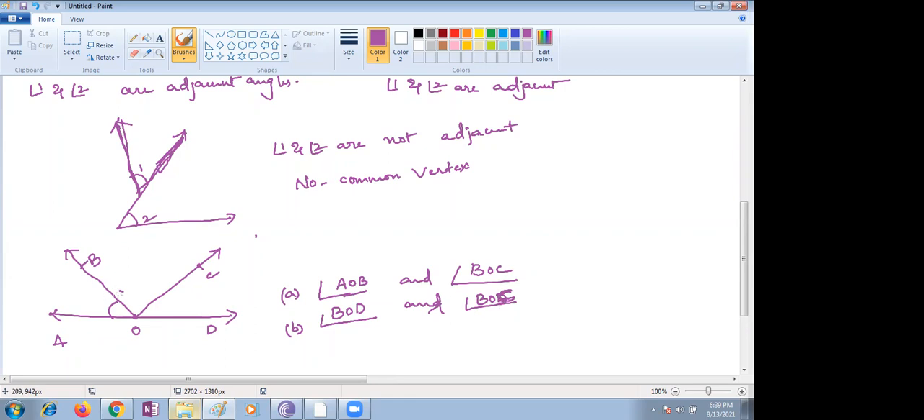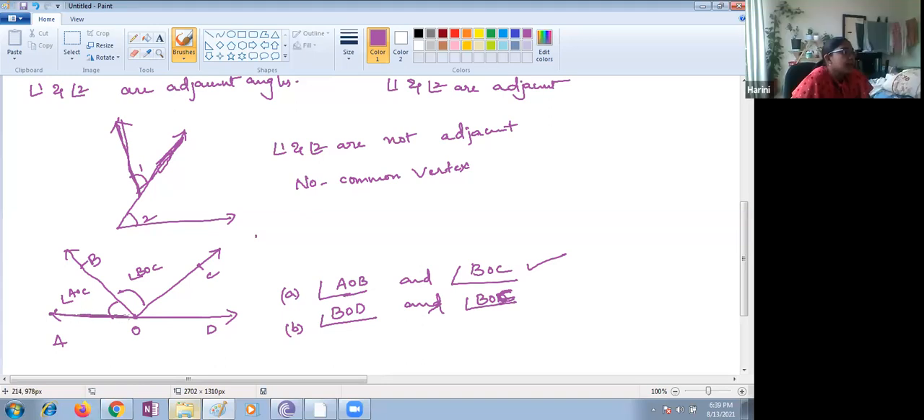BOC. Now you have to check this angle BOC. This one is angle AOC. This one is angle BOC. Now our question is, are these two adjacent angles or not?